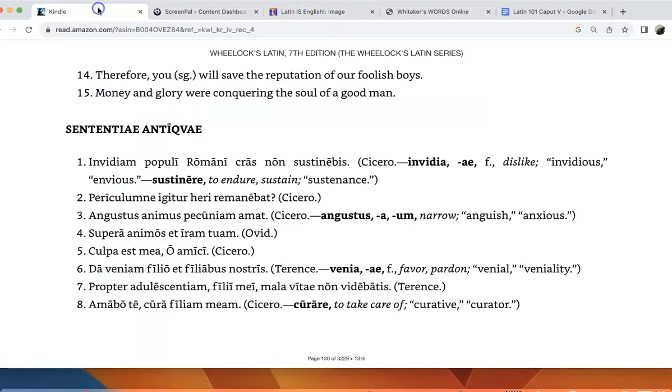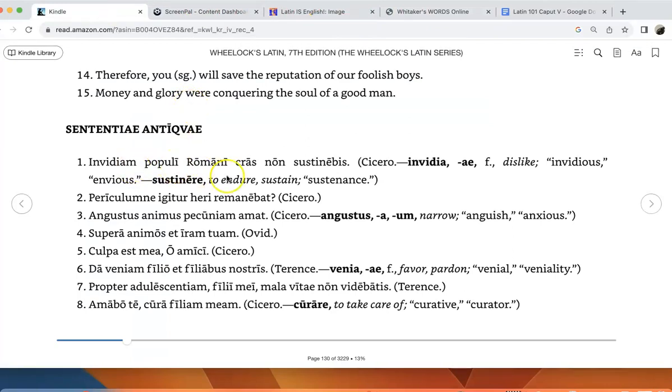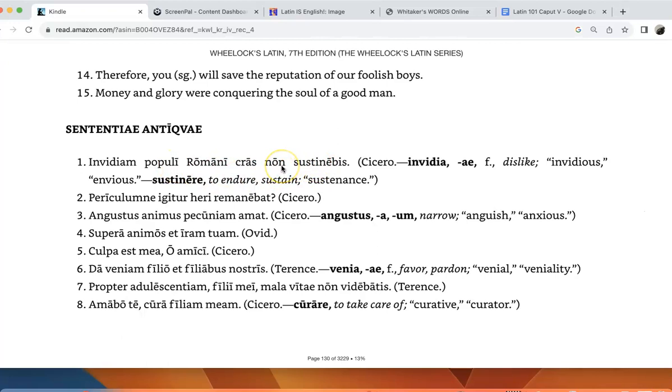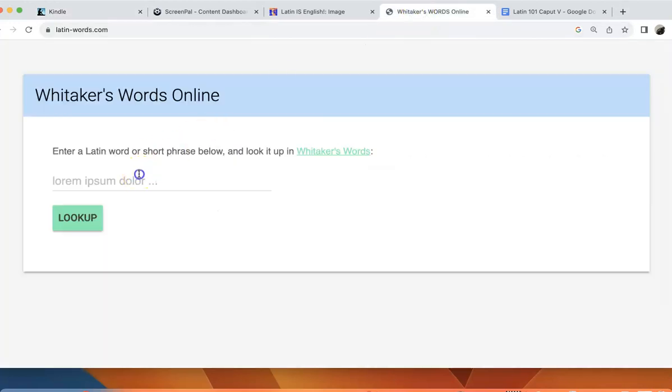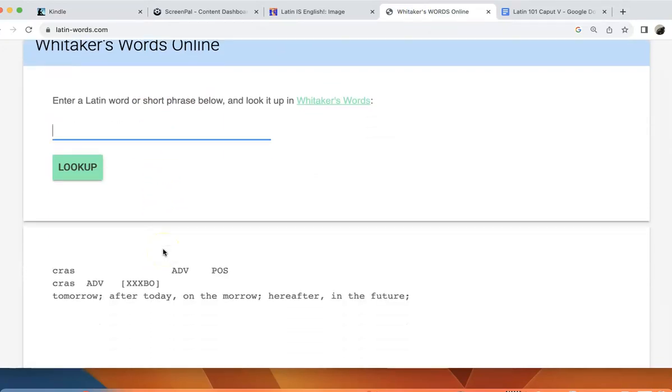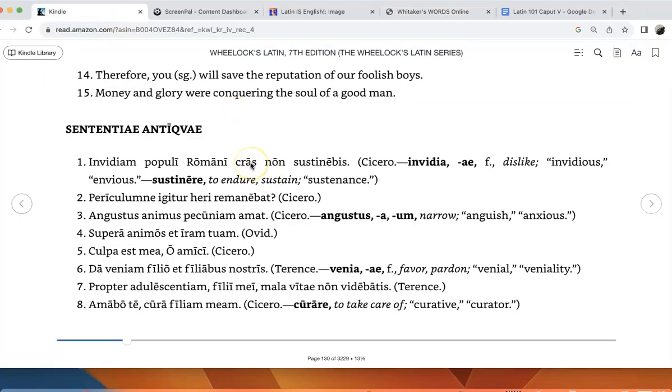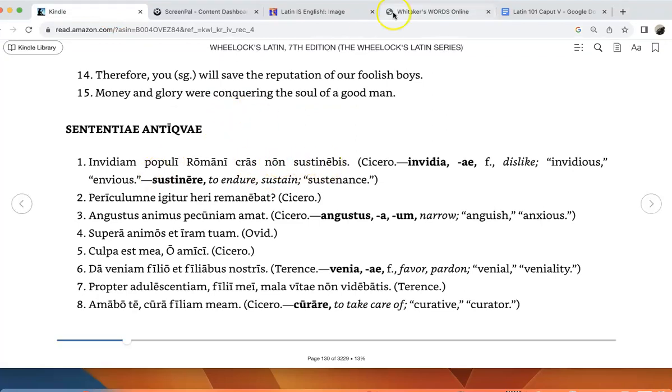So let's go back to the example, and what we have here is that we're going to start with our subject and verb, and our translation is, and then we'll actually start with an adverb first. Cras means tomorrow, like procrastination. Once again, if you're not sure, use a dictionary or simply look up the word. Don't forget the back of your Wheelock's also has a dictionary. Tomorrow you will not endure the dislike of the Roman people.